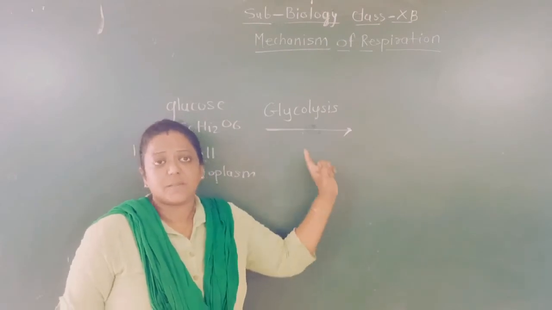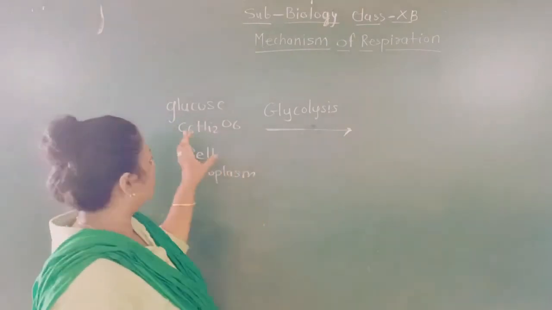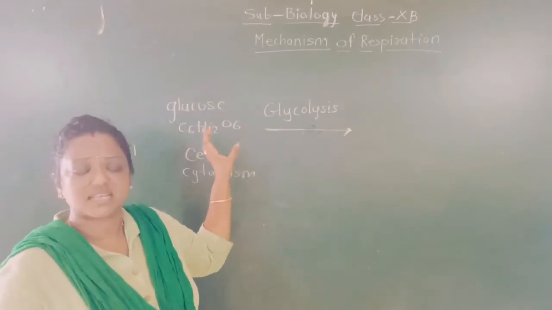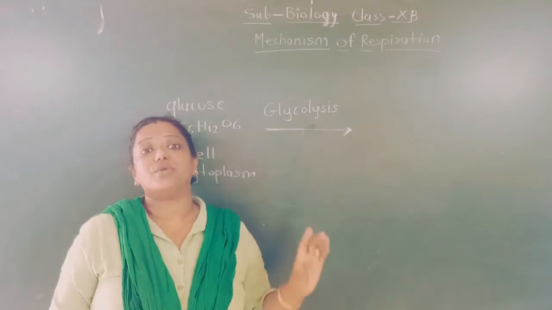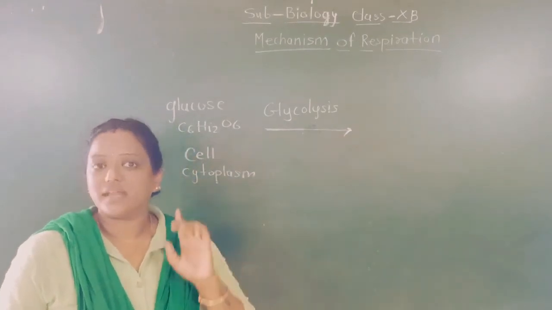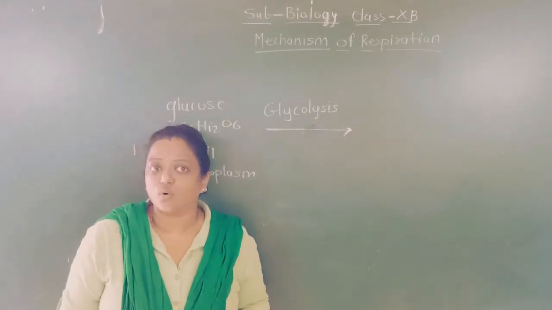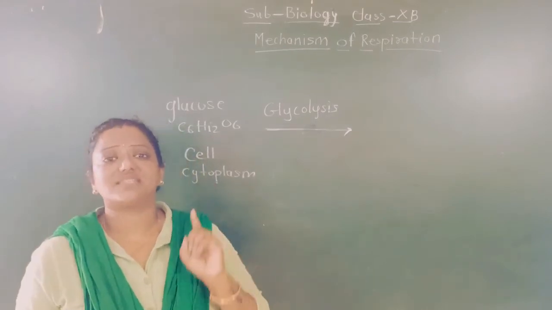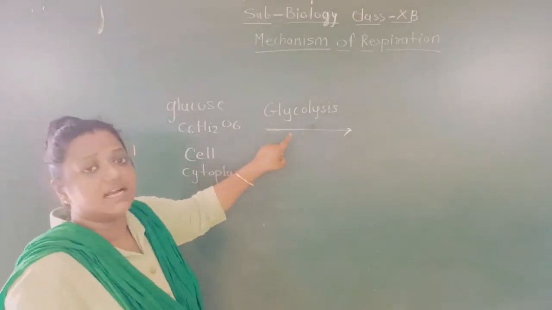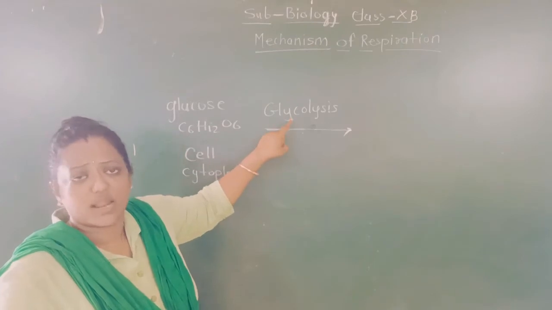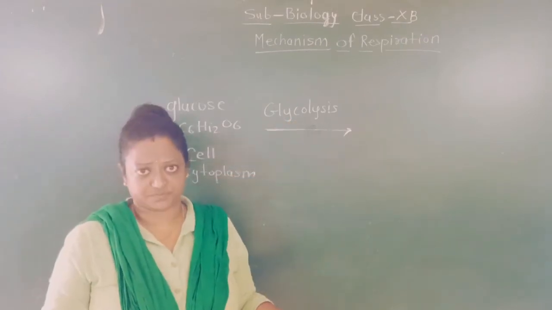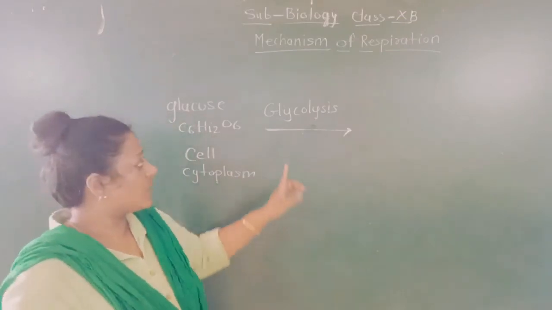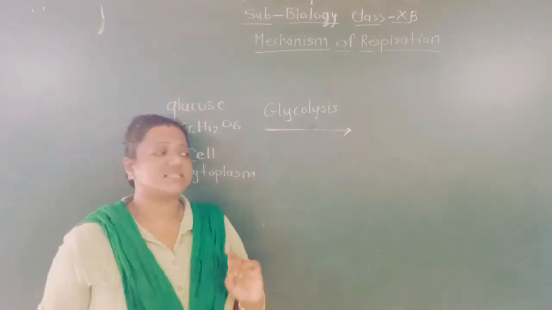Glycolysis is the breaking down of glucose, which has 6 carbon atoms, into a 3 carbon atom molecule, that is pyruvic acid, and the breaking down of that glucose in the cytoplasm of a cell is called glycolysis. Glyco means glucose, and lysis means breaking down. Understood, students? So the glycolysis process takes place in the cytoplasm.